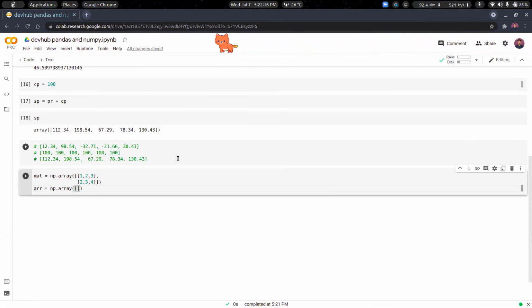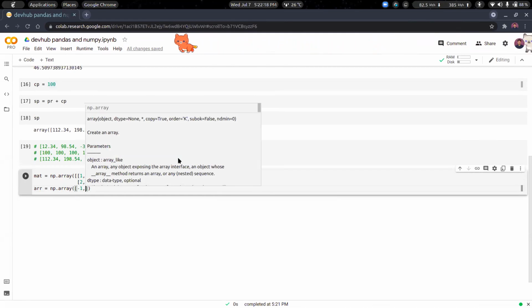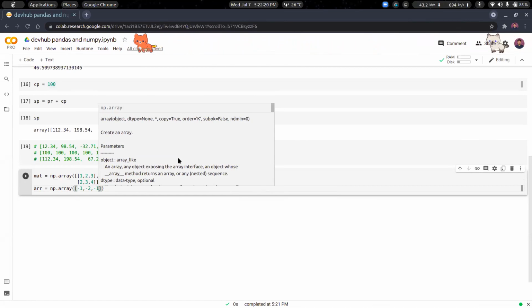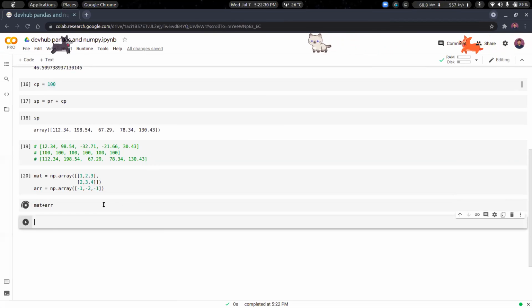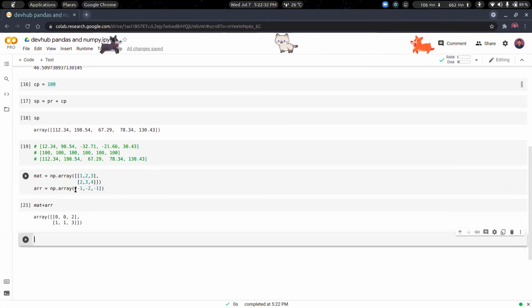Let's say I have this, right? Let's say -1, -2, -1, right? And I want to do mat plus arr, say for example. See, this got broadcasted over the two arrays. This -1, -2, -1 was added to this, and again 2, 3, 4 added with -1, -2, -1.